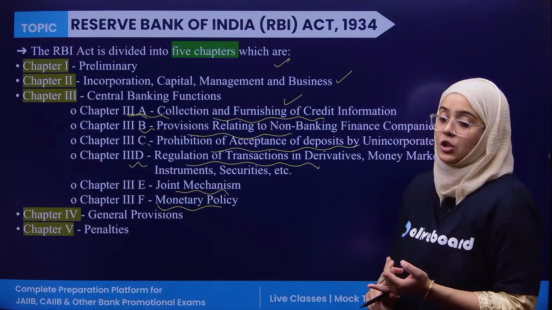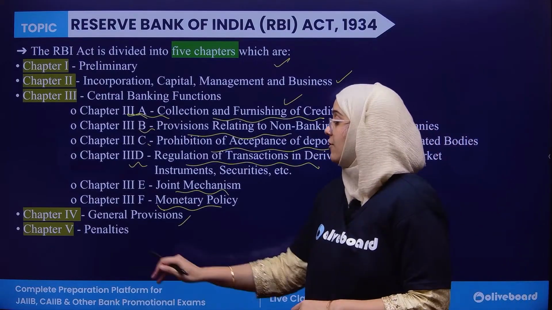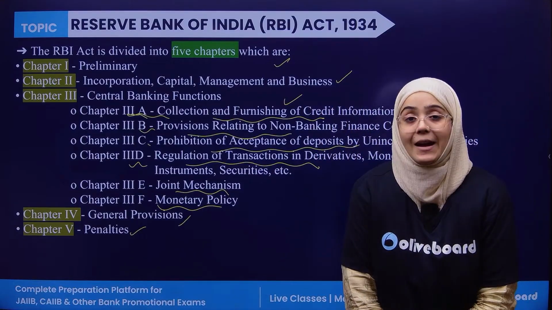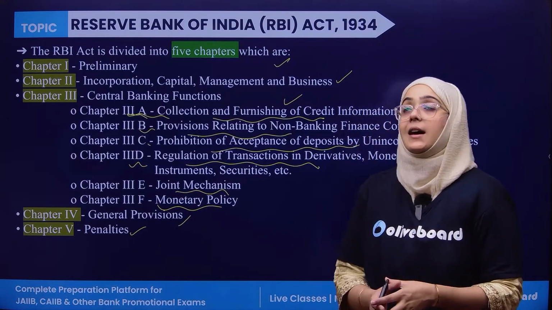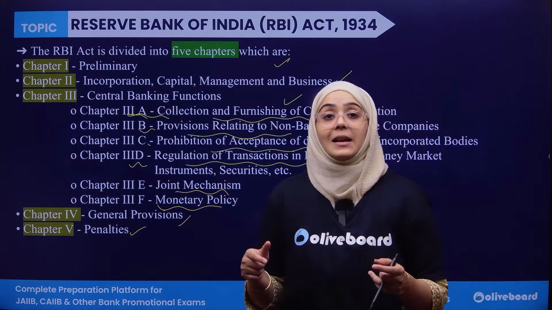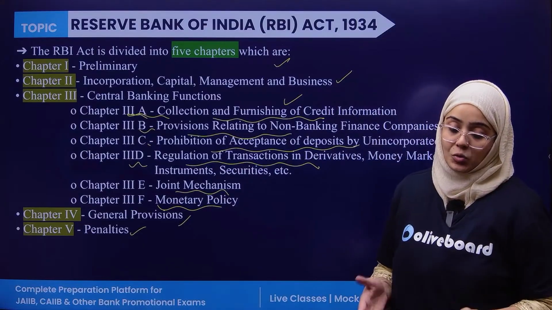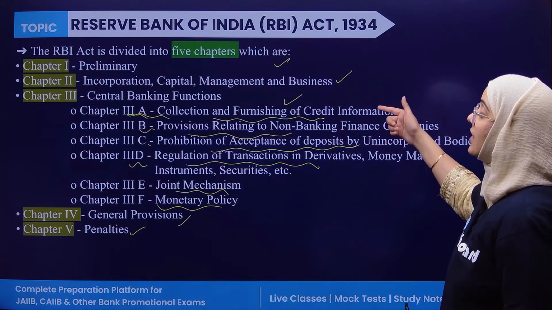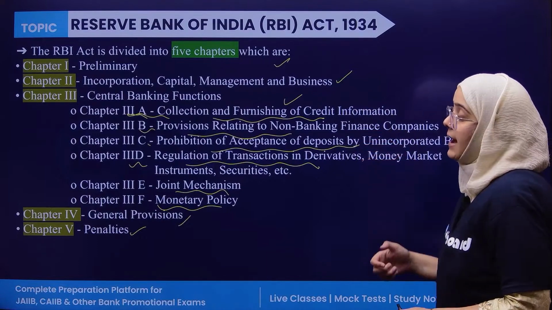Chapter 4 is the general provisions, and chapter 5 is related to penalties. So these are the 5 important chapters of the Reserve Bank of India Act 1934. A question can be asked from here: into how many chapters has the RBI Act been distributed? The RBI Act has been distributed into 5 chapters, and in the third chapter there is a sub-classification A, B, C, D, E and F.